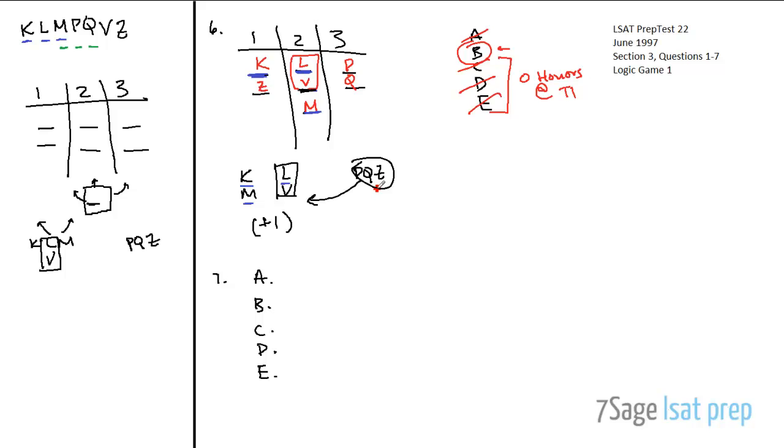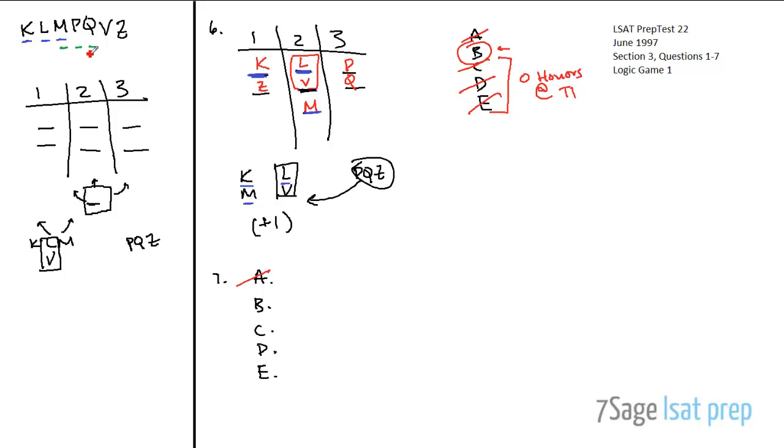So answer is A. At most, 2 sponsors are seated at table 1. Okay, that's fine, right? 2, 3, and 2. We actually just proved that that's possible. How about B? Any sponsor giving a speech is seated at table 1 or else at table 2. Oh, okay. This is where it gets tricky, right? Because now in addition to the 3 honors givers, we now also have these 3 speech people, right?